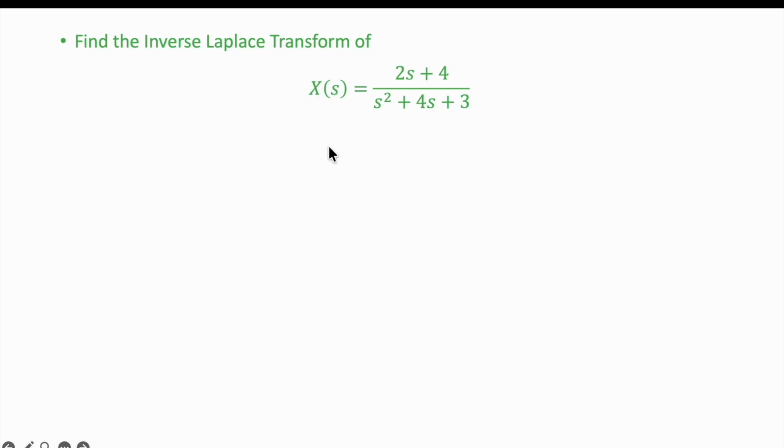There is another problem: find the inverse Laplace transform of this equation. You can try to solve this inverse Laplace transform. This is a homework assignment for you to solve, and let me know what the answer is so we can further discuss it. If you solve that transform, it will be good. You can take it as an assignment and as an exercise.